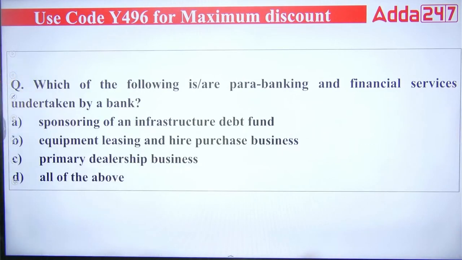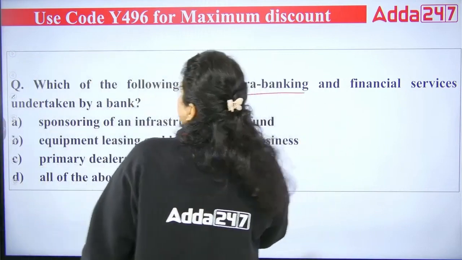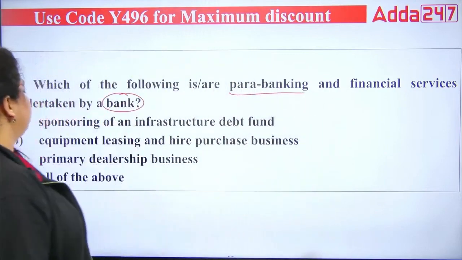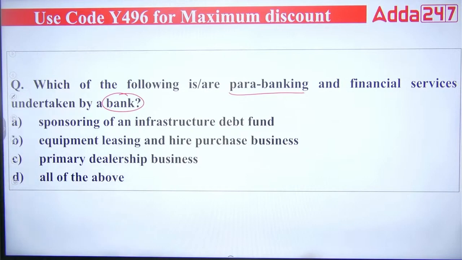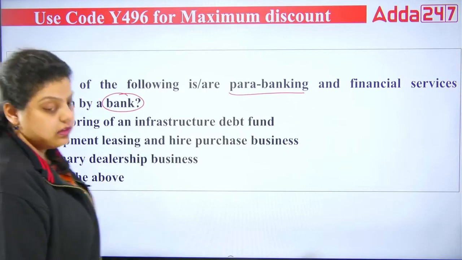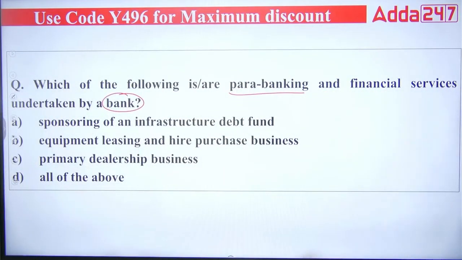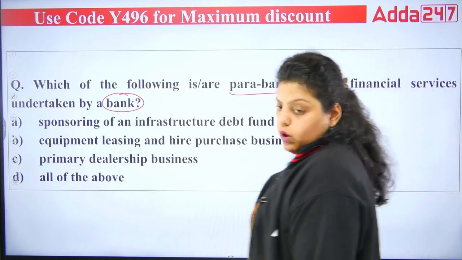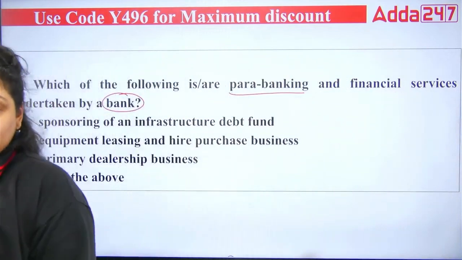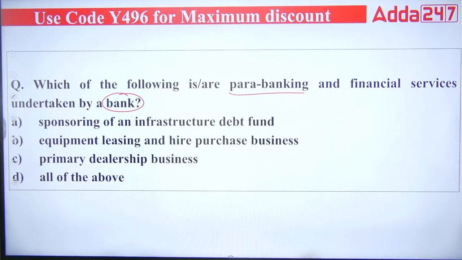Now, which of the following are the para banking and financial services undertaken by a bank? First is sponsoring of an infrastructure debt fund. Second, equipment leasing, hire purchase. Third, primary dealership business. Fourth, all of the above. So what do you think, which of the following are para banking and financial services undertaken by banks? A, B, C or D?